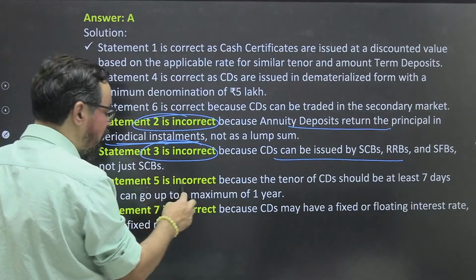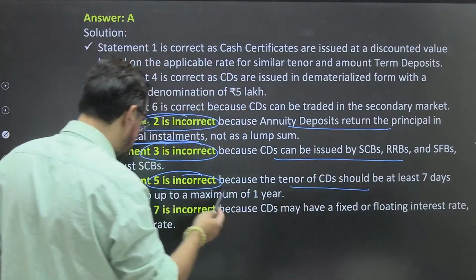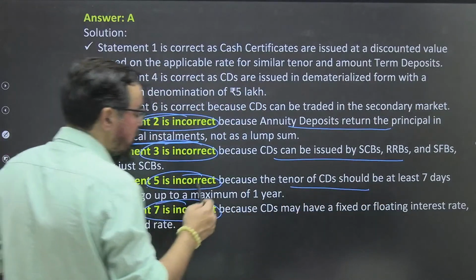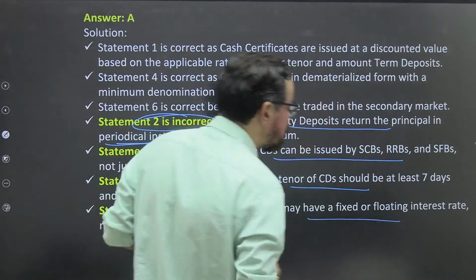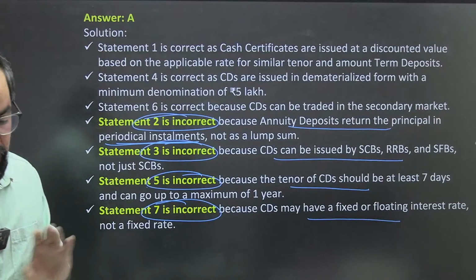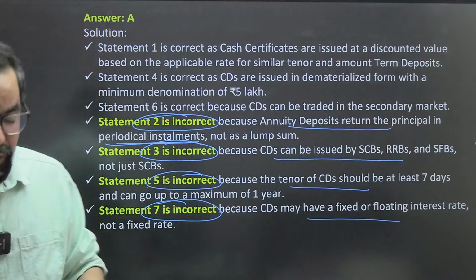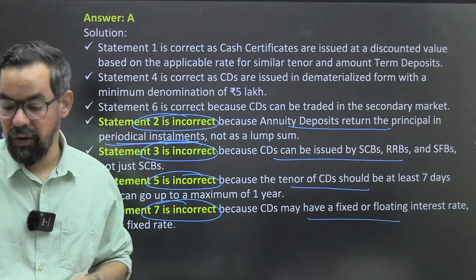And statement 5 is incorrect because the tenure of CD is 7 days to 1 year. Statement 7 was incorrect because CD may have a fixed or floating interest rate, not only a fixed rate. Okay? So that is the one. Understood? Are these clear, guys? If you have any doubt, please do let me know in the comment section. So I'll try to solve it.